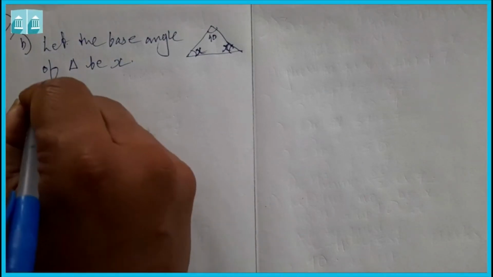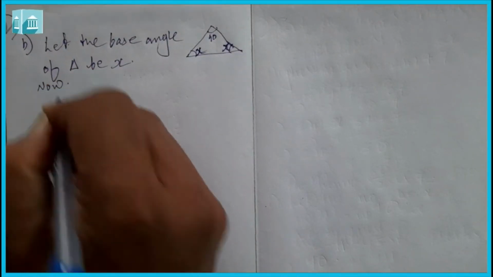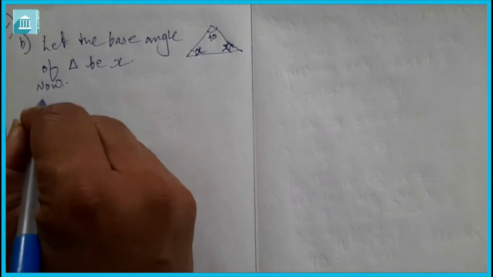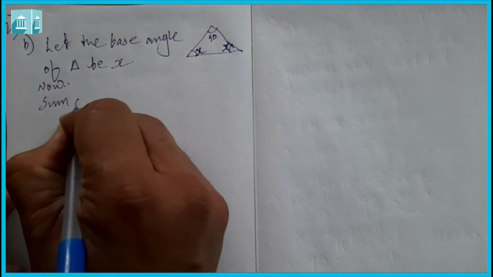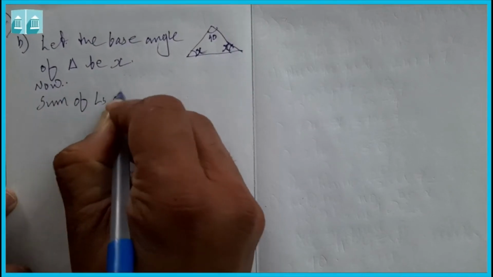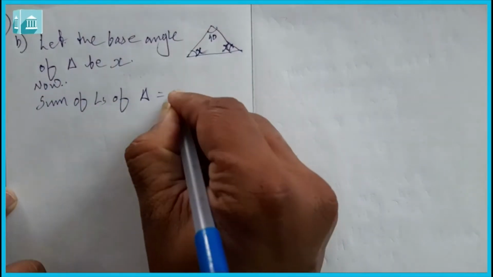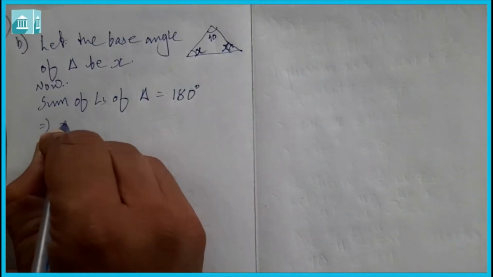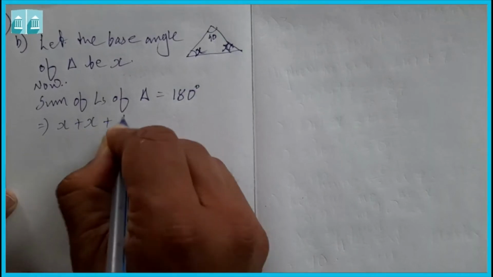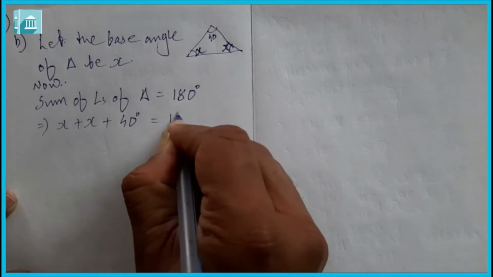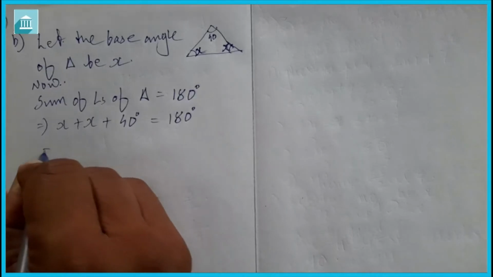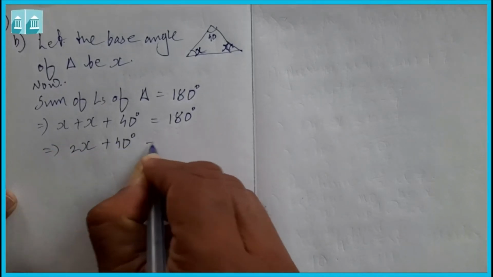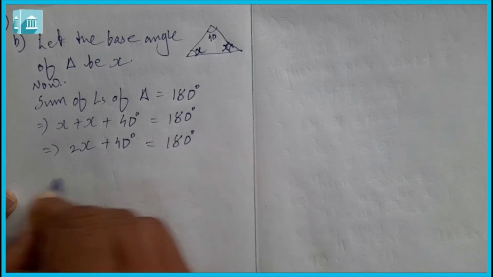Now we know the angle sum property, that the sum of angles of a triangle is equal to 180 degrees. So x plus x plus 40 degrees is equal to 180 degrees. So 2x plus 40 degrees is equal to 180 degrees.